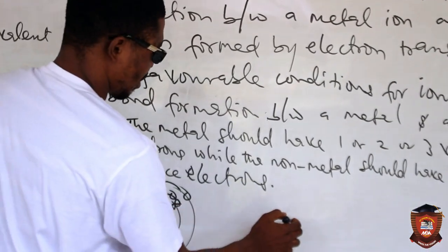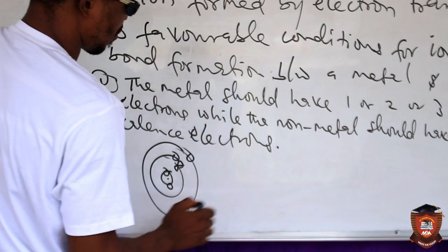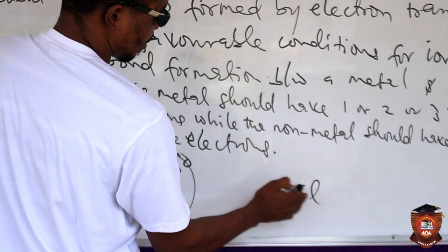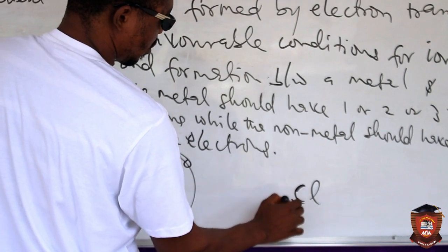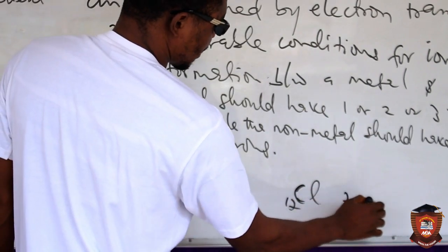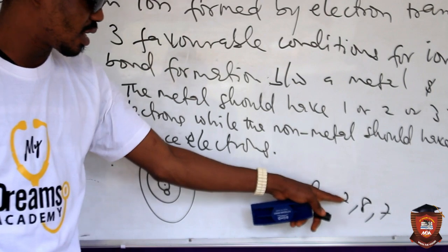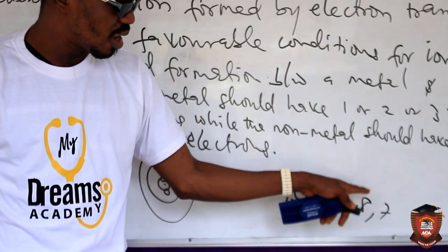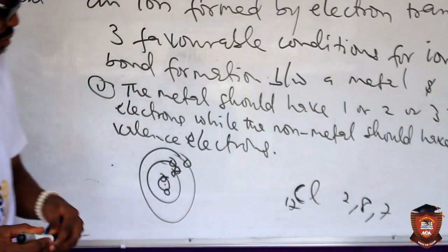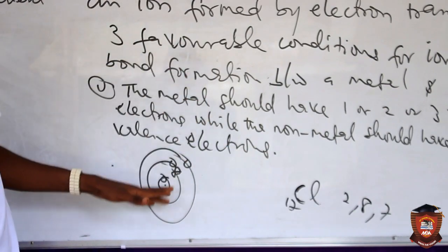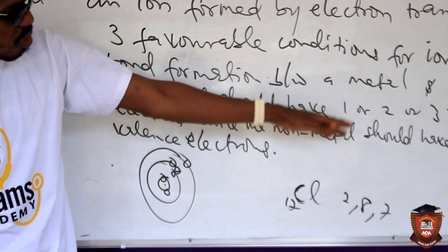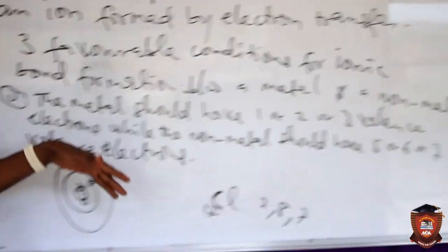Then if I talk about chlorine, for example, you know the atomic number of chlorine is 17. Chlorine is 17, which means you can represent the electronic configuration of chlorine to be 2, 8, and 7, meaning that the inner shell can have 2 electrons. The second shell, you have 8. The outermost one is 7. So you can now see that based on this condition now, the metal should have 1 or 2 or 3 valence electrons, while the non-metal should have 5 or 6 or 7 valence electrons.